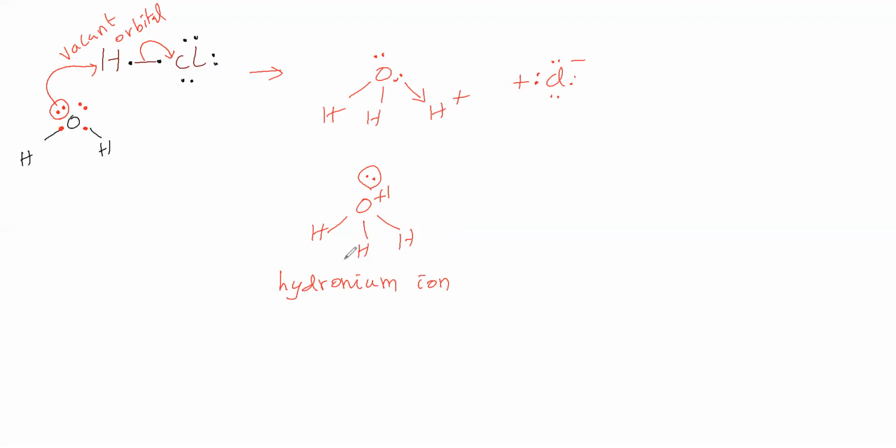H3O plus is called hydronium ion. Therefore, when we pass HCl gas into water, hydronium ion is produced and Cl minus is produced. Then this hydronium ion will be attracted by water molecules.